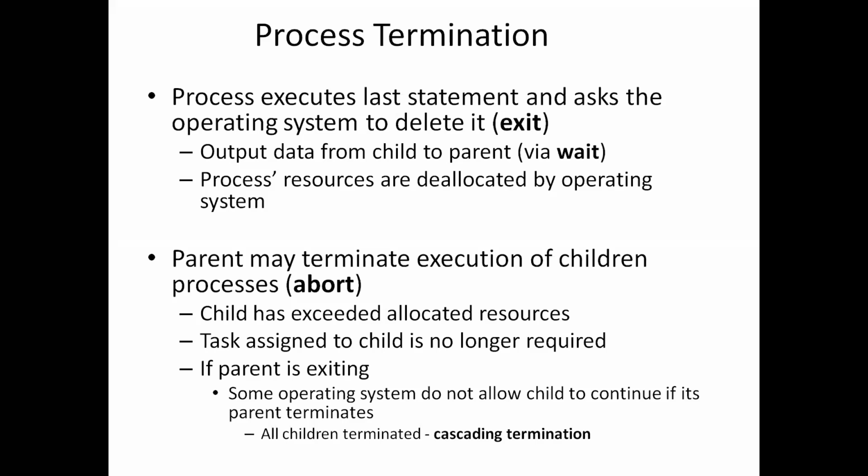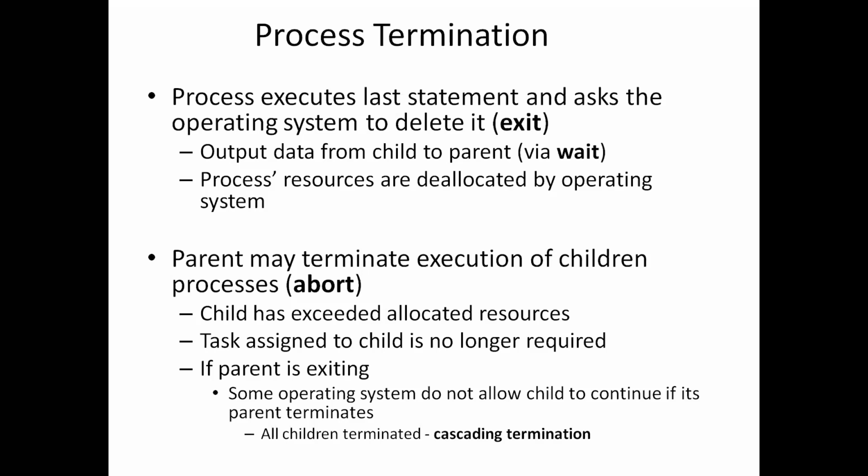This type of termination is called normal termination. A process can be terminated in two different ways: one is normal termination, the other is abnormal termination. Once the process executes the last statement and asks the operating system to delete it, it is a normal termination. Whereas abnormal termination is where one process terminates another process. Only the parent process has the right to terminate the child process.